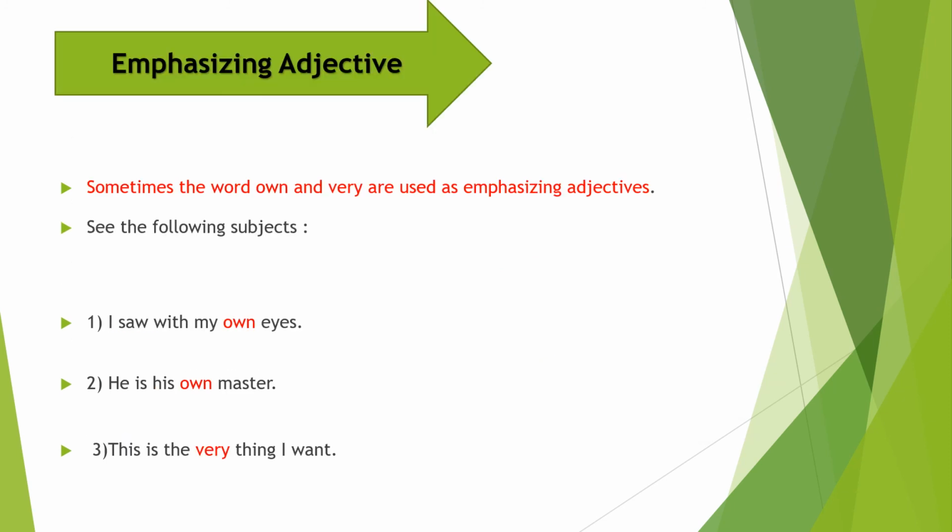Next type of adjective is emphasizing adjective. Let's see what it is and what we mean by emphasizing adjective. Sometimes the words own and very are used as emphasizing adjectives, or we can say that these words are used as emphasizing words. For example, I saw with my own eyes. Second example, he is his own master. Third example, this is the very thing I want. So all the words that are mentioned in red color are regarded as emphasizing adjectives.